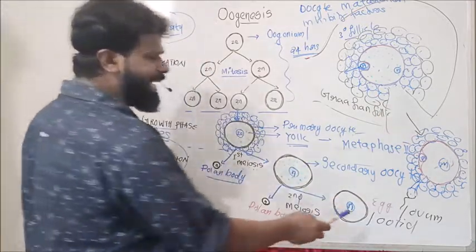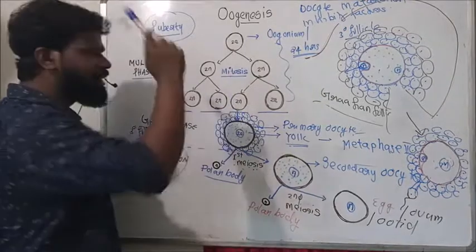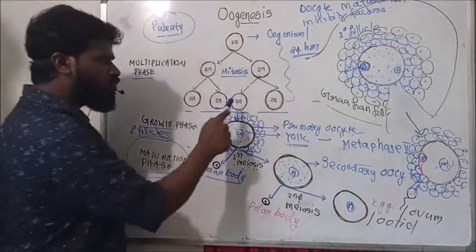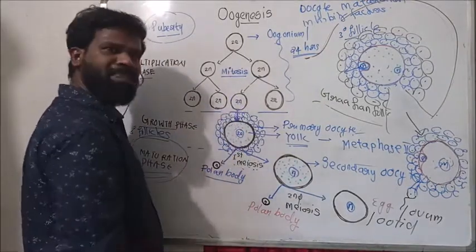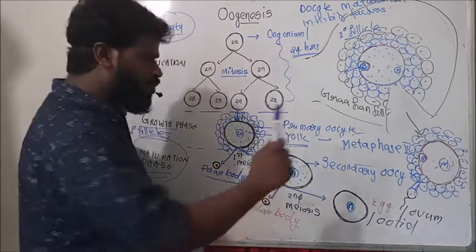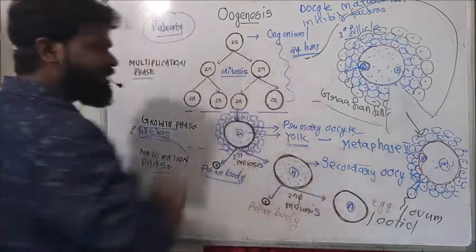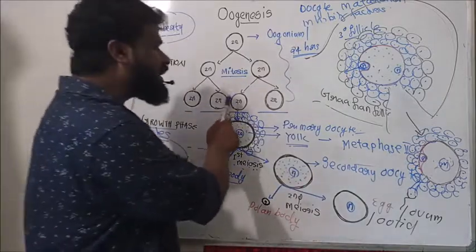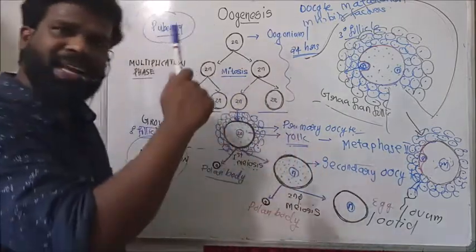So how many eggs are formed from an oogonium? One oogonium gives rise to one primary oocyte. One primary oocyte gives rise to one secondary oocyte. One secondary oocyte gives rise to one egg. Thus, one oogonium gives rise to one ovum or one egg.